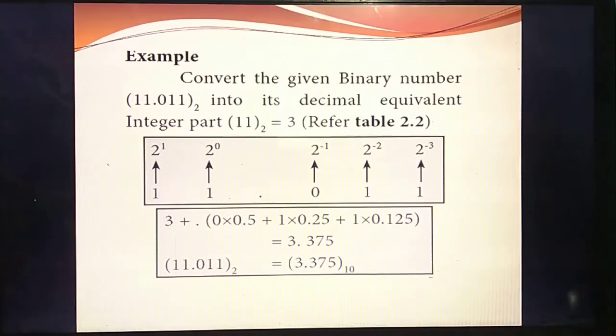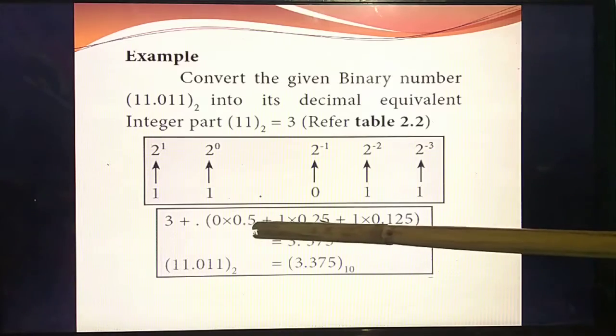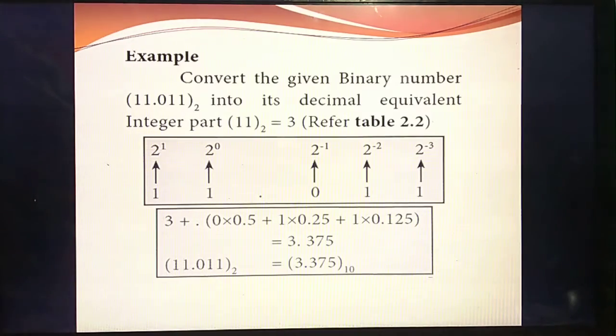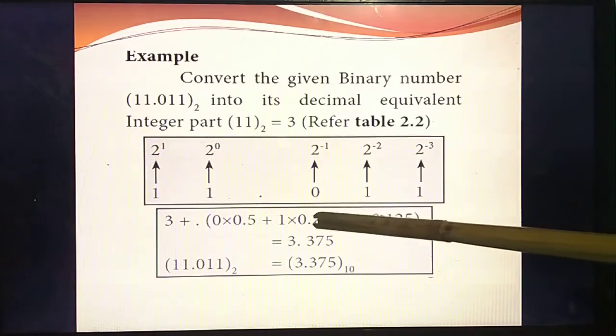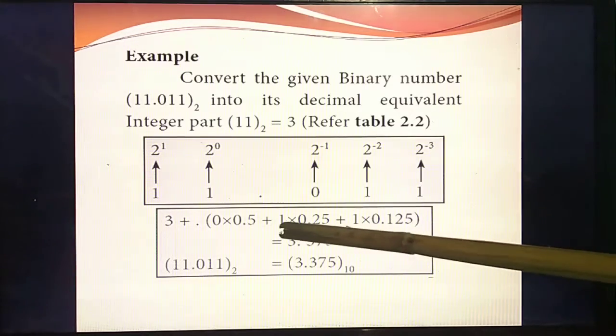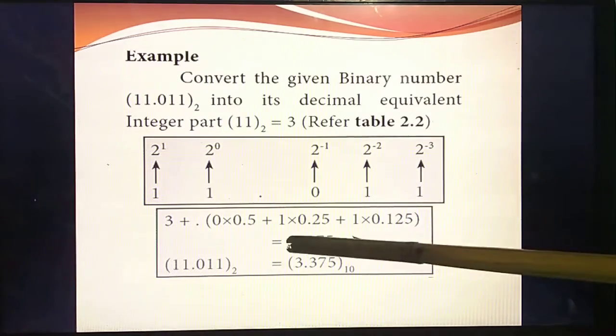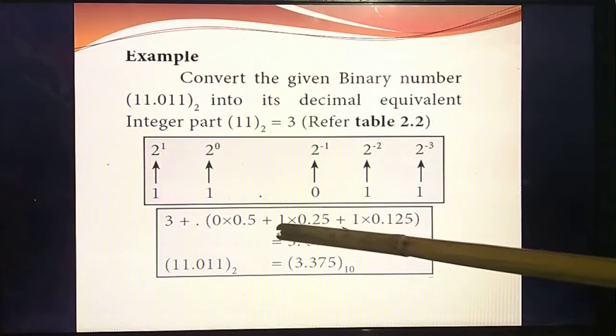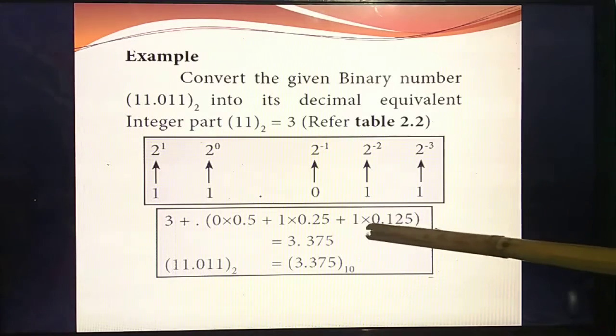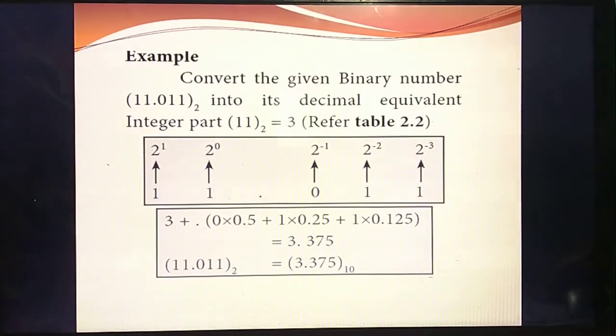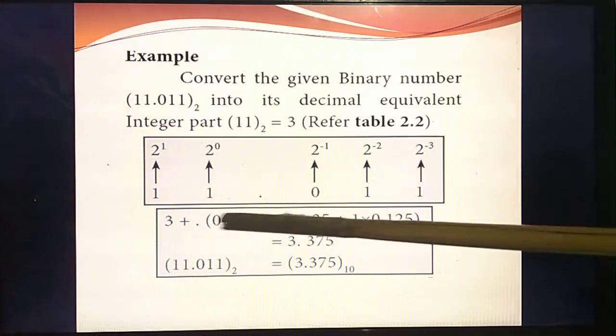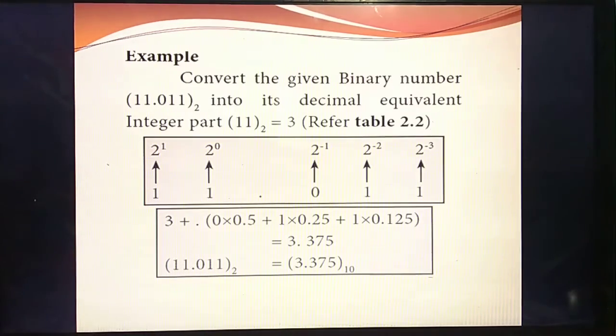Understand? Now multiply. 0 into 0.25, the answer is 0. Plus 1 into 0.25, the answer is 0.25. Then 1 into 2, and 1 into 0. So each one you should multiply and write. Then add these 3 numbers. You will get the answer 3.375.